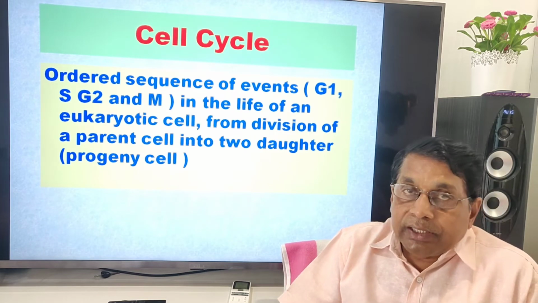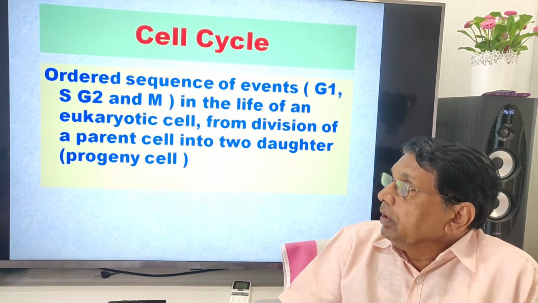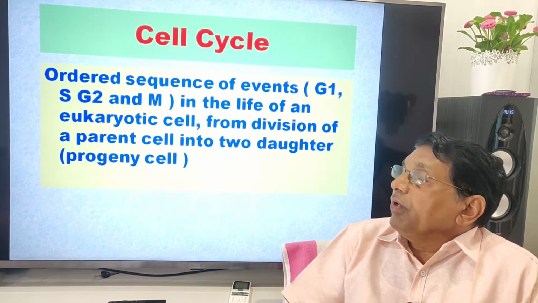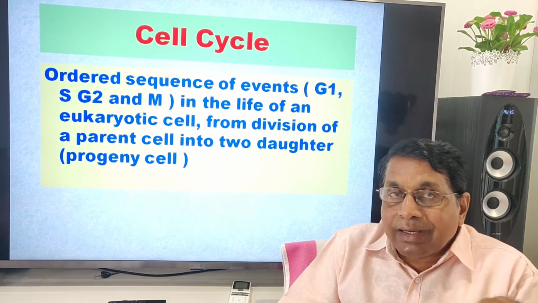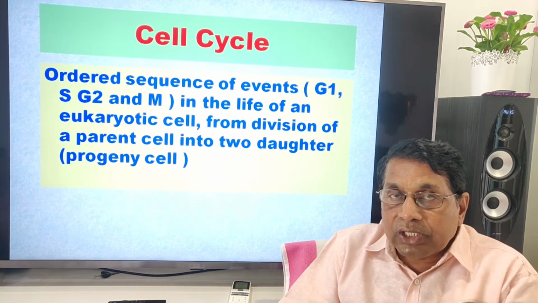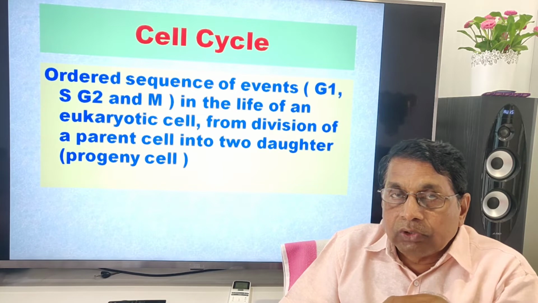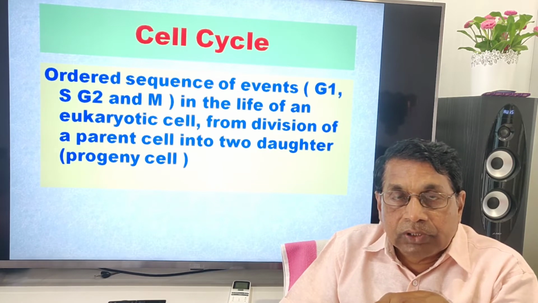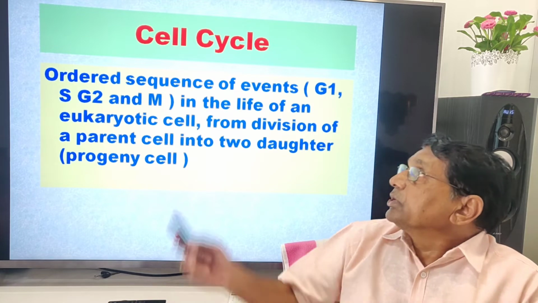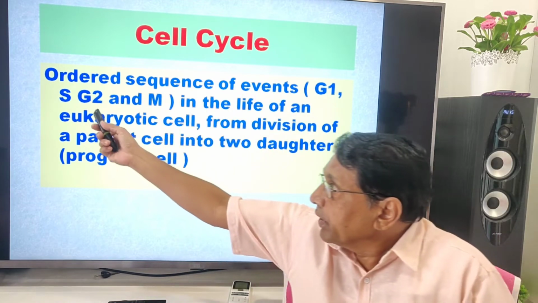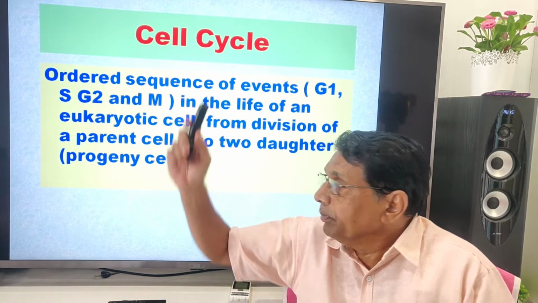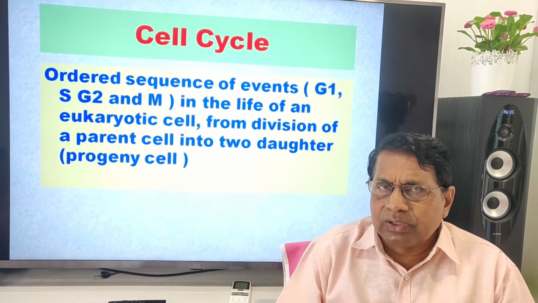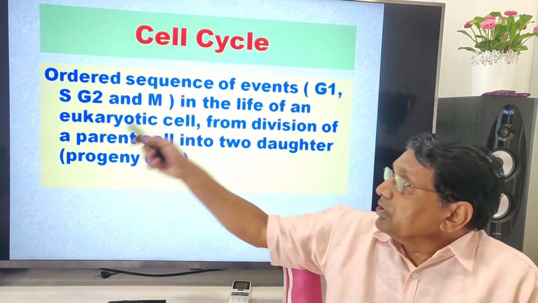Then what is cell cycle? The ordered sequence of events, one after the other, same sequence. Why order? For example, G1 followed by S, G2, M. This is the correct sequence, not G1 followed by G2.